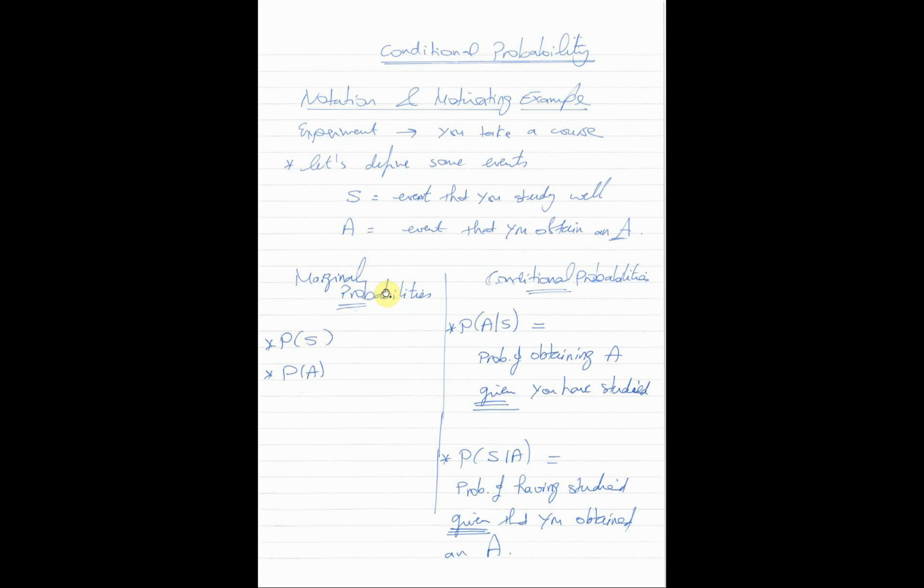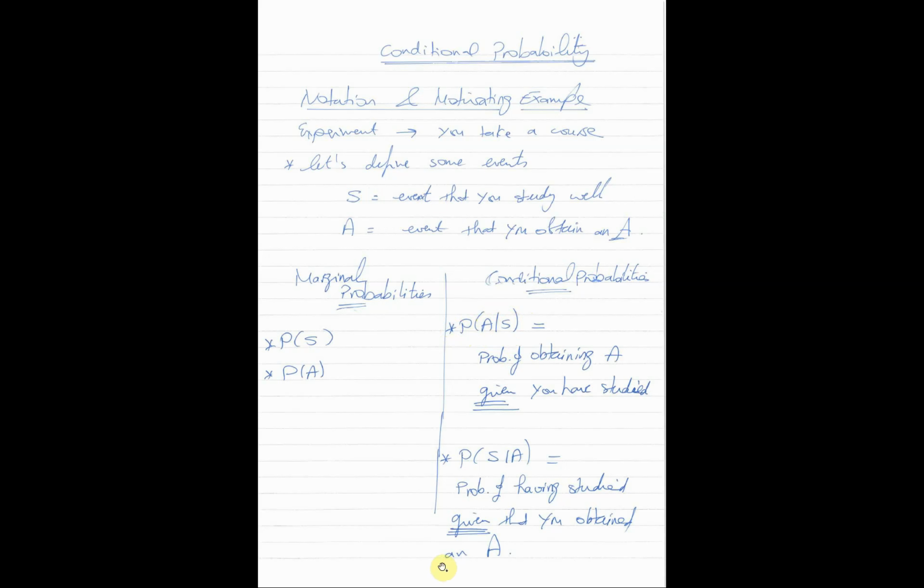Now, as opposed to this, we have also the conditional probability, الاحتمال المشروط, and we use the notation probability of A given S. So A comes before S here: the probability of A given S. What we mean here basically is the following. We mean that given that S has happened, what was event S again? S is the event that you study well.